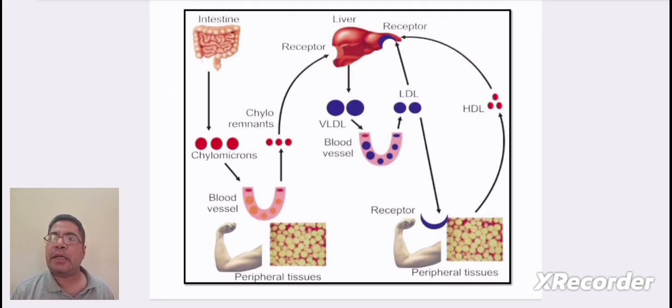First, it is taken by intestine, then into chylomicrons, then through the blood vessel, it enters the liver, then inside the liver, it enters into the blood vessel via VLDL, then it is converted to LDL. This LDL can move to liver or to the peripheral tissues, and from the peripheral tissues, it is taken back to liver by HDL cholesterol.